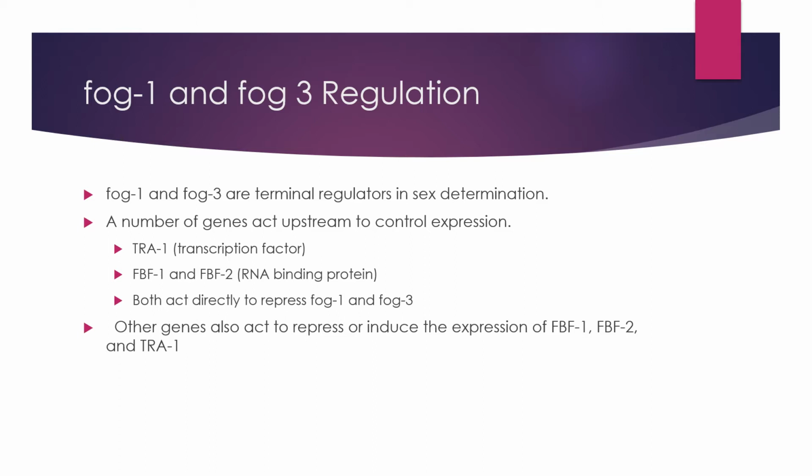As I mentioned previously, FOG1 and FOG3 are influenced by somatic signaling pathways, which makes these genes terminal regulators in sex determination. And there are a number of genes that act upstream on FOG1 and FOG3 to control expression. These genes, for example, are TRA1, which is a transcription factor, and FBF1 and FBF2, which are RNA binding proteins, and both can act directly on FOG1 and FOG3 to repress or induce the expression of these genes. Other genes can also act on FBF1, FBF2, and TRA1 to induce or repress the expression.